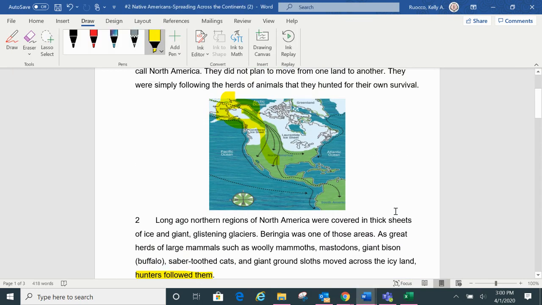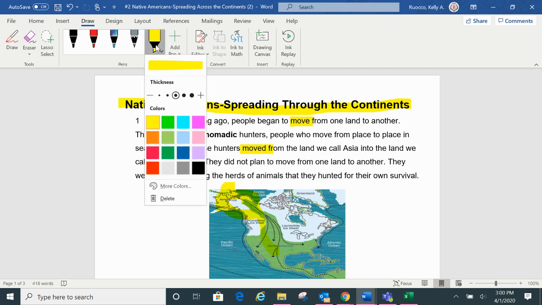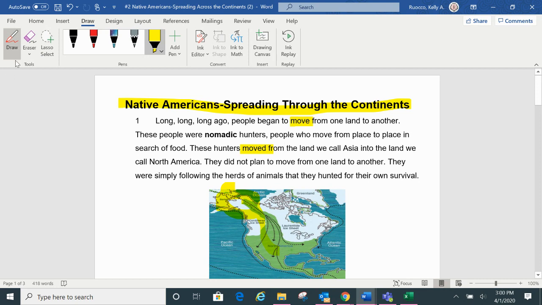Hopefully, to save on time from typing all that much, I can show you a way that we can just copy and paste a little bit. If you still have your drawing tool open here, you might have this highlighted. You're going to unhighlight that, and then we can go back through. I know that I have my early Native Americans, and they were moving. So people began to move from one land to another. All I did is I took my mouse and I left clicked and I scrolled across.